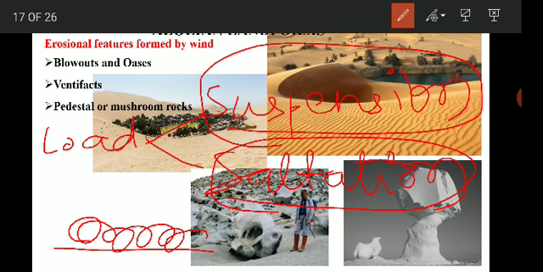The transporting power of the wind mainly depends upon the wind energy, or the velocity of the wind, and the material the wind is carrying. So this all covers the erosion and the landforms formed by wind action.